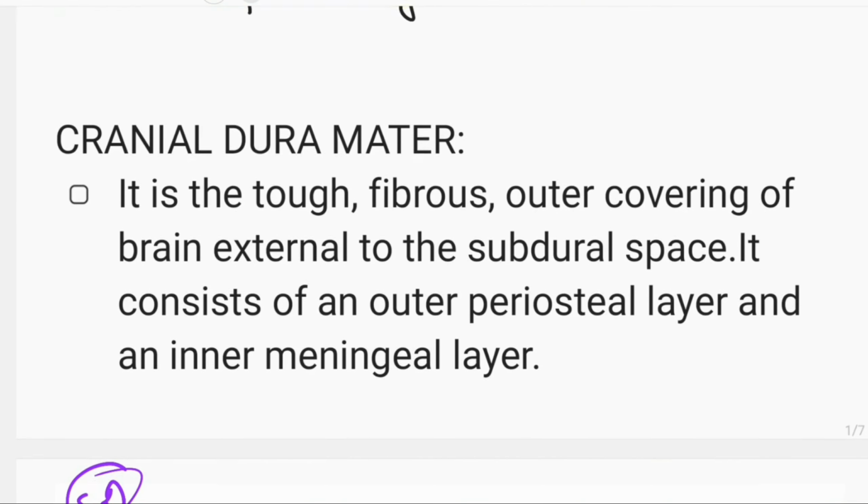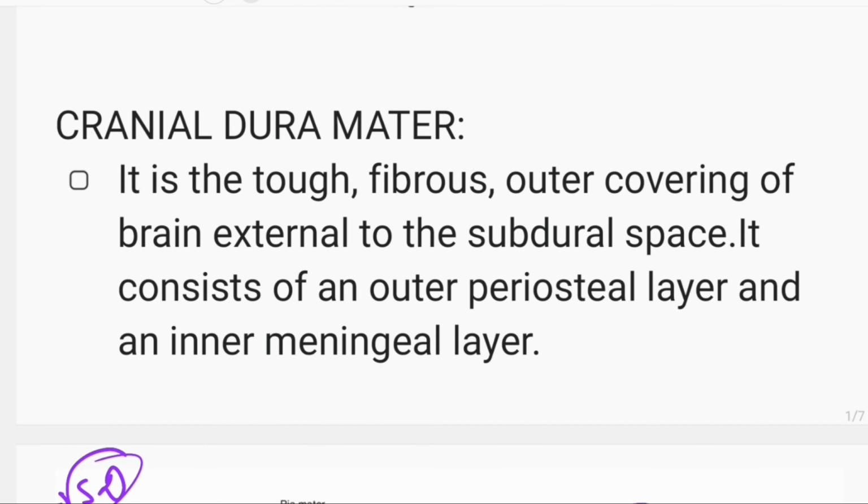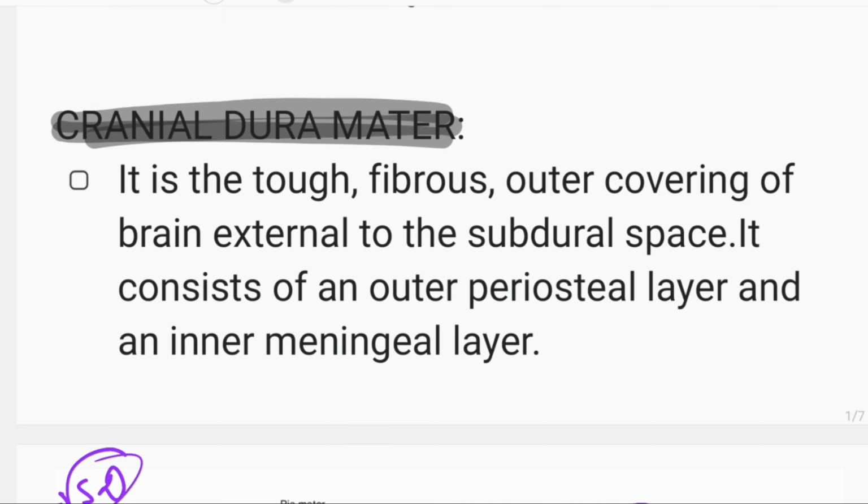So let's talk about cranial dura mater and dural folding in cranial dura mater. Cranial dura mater is the tough, fibrous outer covering of the brain, external to the subdural space.